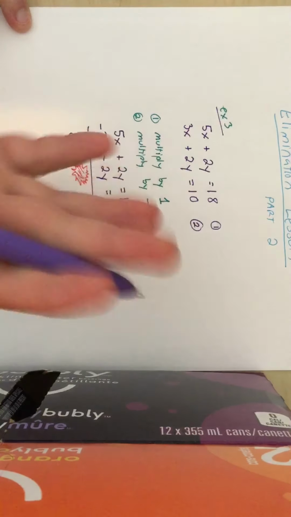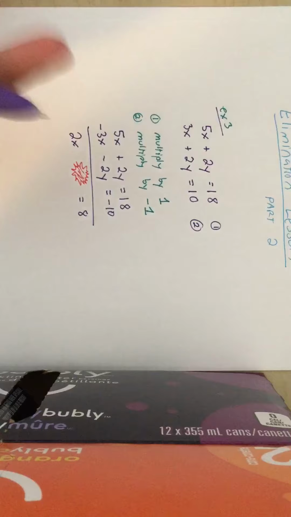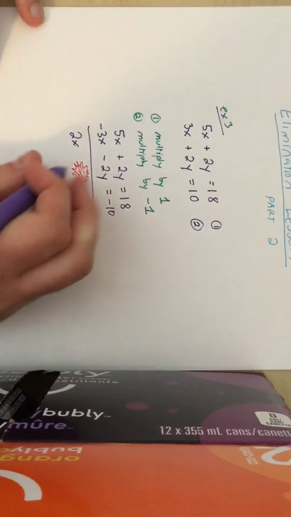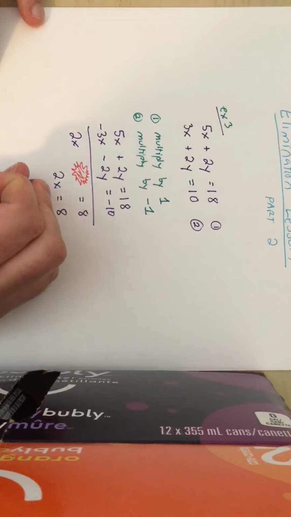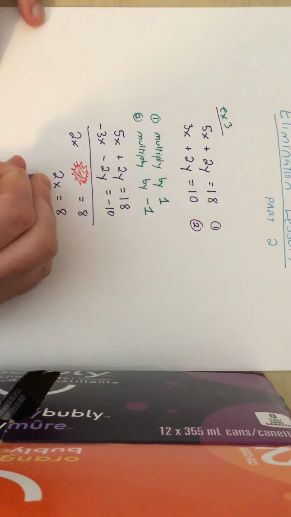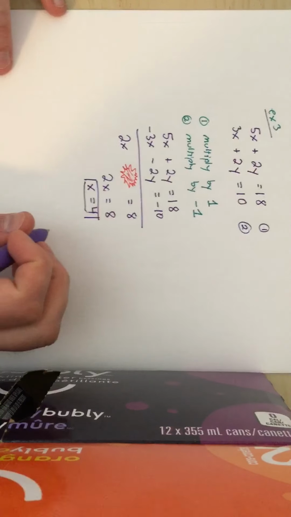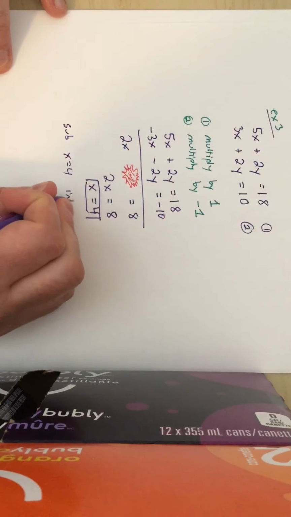I keep on eliminating y. In the next example I'm going to eliminate x. So what we have is 2x equals 8, x equals 4, and then the usual: sub x equals 4 into equation 1.